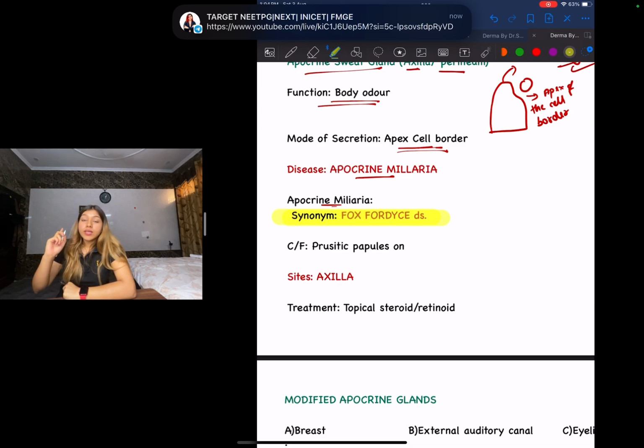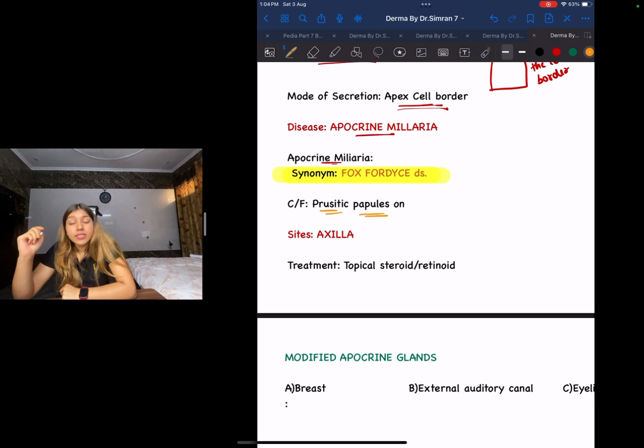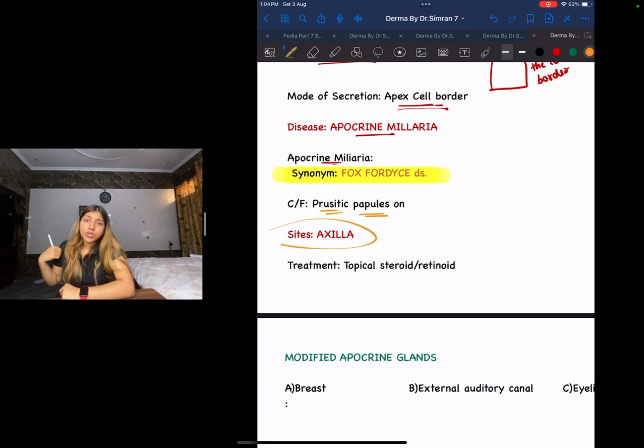Okay, what is going to be the clinical feature? These are going to be pruritic papules. Where were the apocrine glands, guys? It was in the axilla region. They're going to be very itchy. Where? It's going to be in the axilla region.